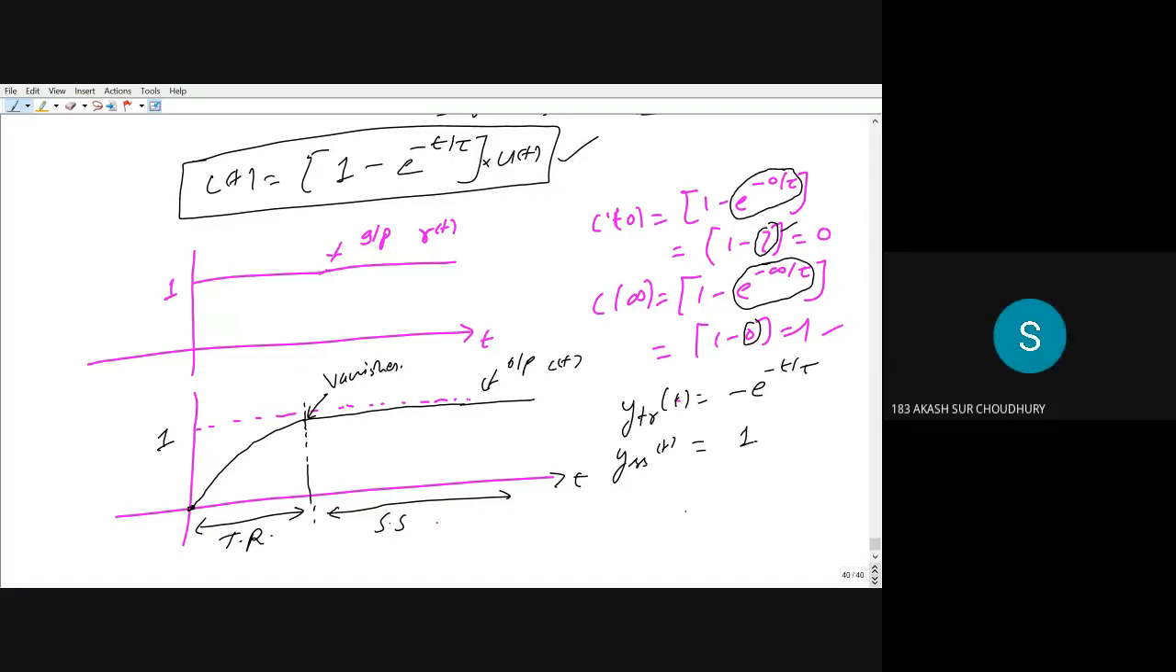Yes, sir. So y total will be equal to YSS plus YTR. So YSS is 1, and YTR is minus e to the power minus t by tau. So this is the final function that you are getting. Now, are you able to visualize what is the transient part? What will be the steady state part? How your system is responding to different input? Is it okay? Are you understanding?